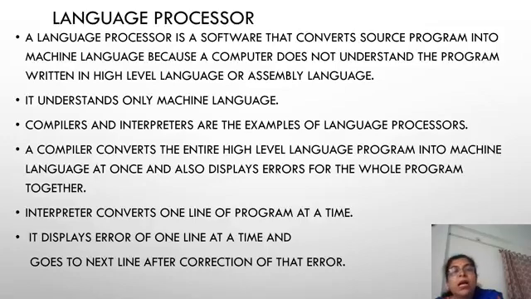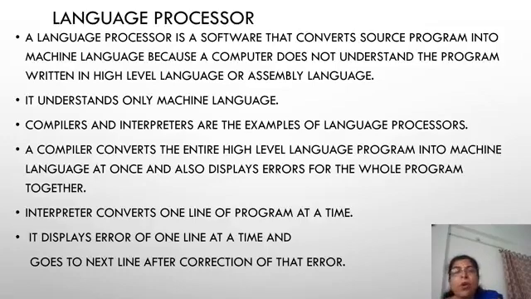A compiler converts the entire high-level language program into machine level at once and also displays errors for the whole program together. It means whenever it starts converting the high-level program into a machine-level program, at that time it goes through the full program, finds out the errors, and translates the whole program at once.